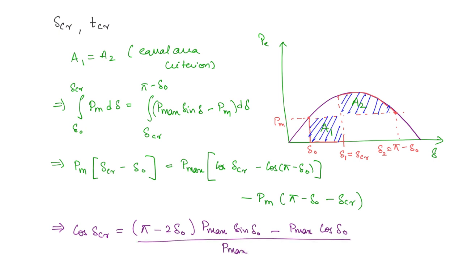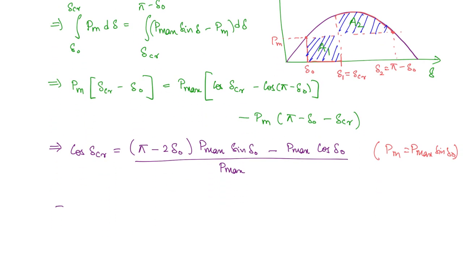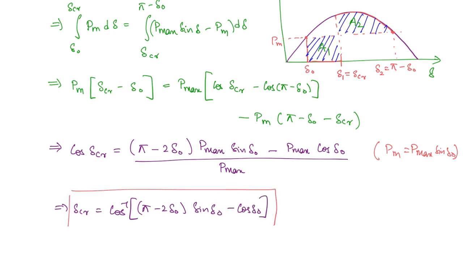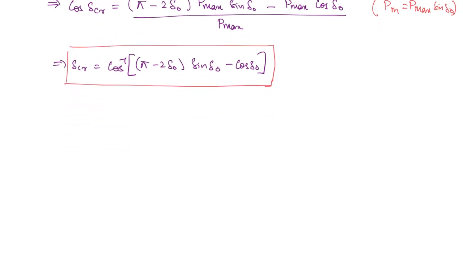So here we have used the substitution, PM is equal to P max sine delta naught. So finally delta CR will be equal to cos inverse of pi minus 2 delta naught into sine delta naught minus cos delta naught. This is the expression for critical clearing angle.